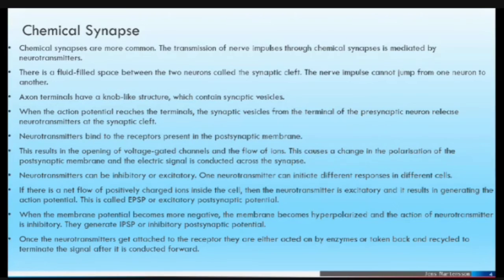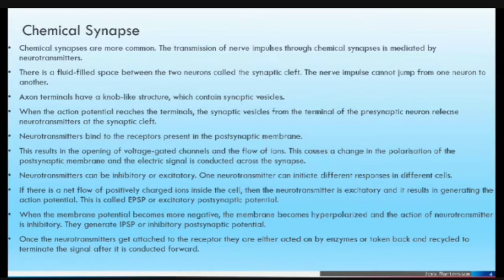If there is a net flow of positively charged ions inside the cell, then the neurotransmitter is excitatory, and it results in generating the action potential. This is called EPSP or excitatory postsynaptic potential.